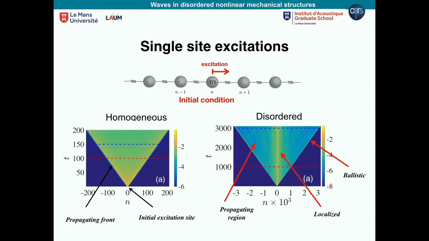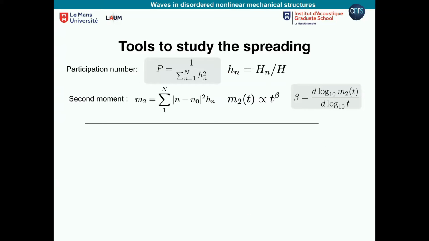And in the disorder, now we see that we have, as before, the propagating front, which propagates with the same speed, in fact. So the effective speed at low frequency is the same. But we have a lot of energy staying in the system. Okay, so what I will be trying to do from now on is to quantify a bit this energy spreading in the system when we are disordered or when we are homogeneous.